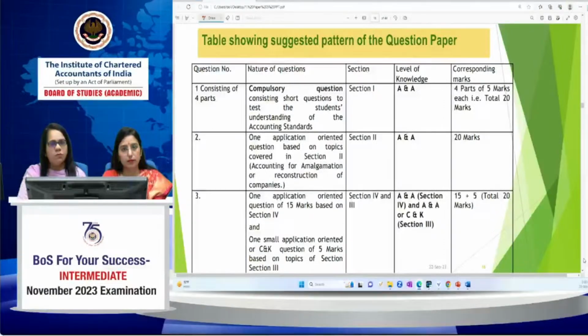Point number two: now analyze and prioritize which question is to be performed first, second, and third. Decide your priority and sequencing for doing your answer sheet. All this strategy has to be made in those 15 minutes only. You already have this time. And now, coming to the paper.